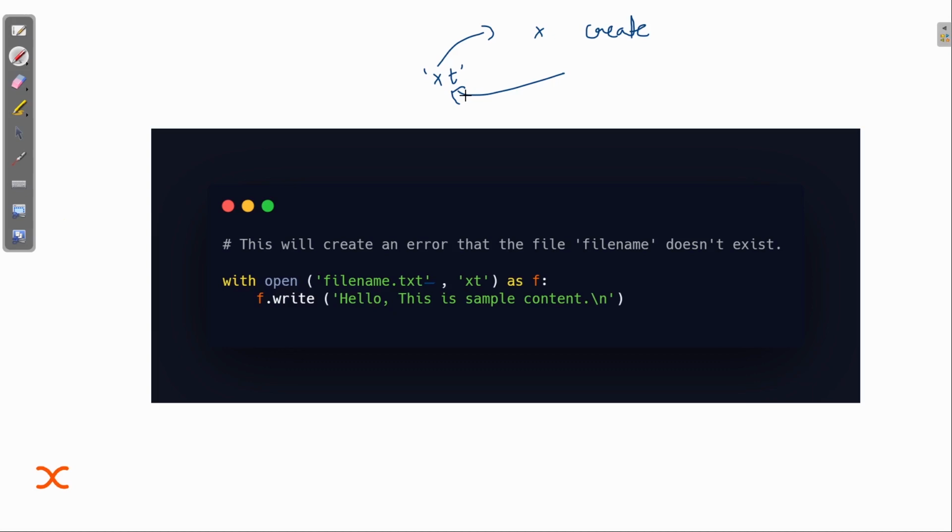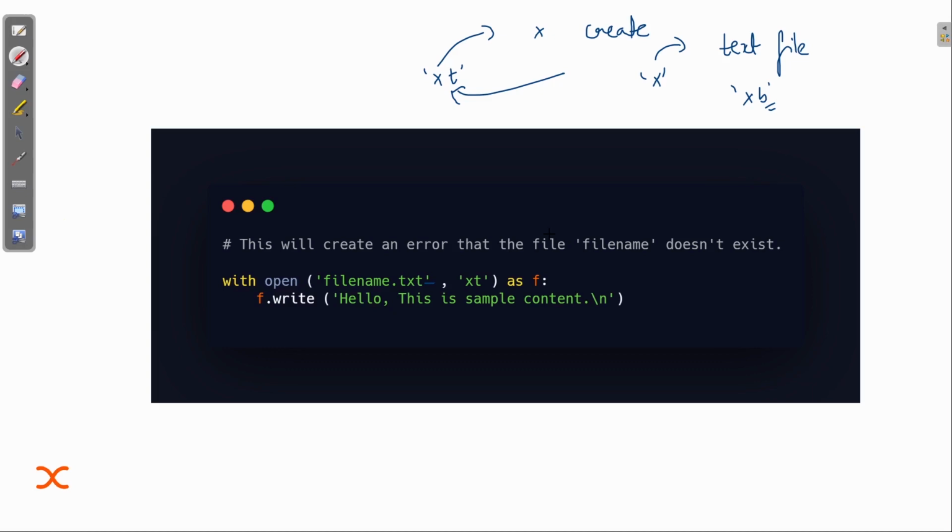You can leave that as it is, because if you are just writing X, it is considered a text file. If you want to create a binary type of file, then you need to specify this B. If you don't have a file with that name already existing and you try to open that file and write something there, it will show an error.